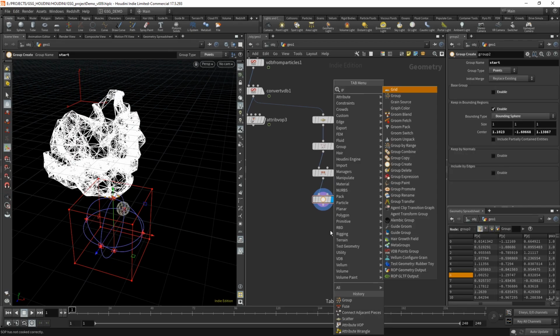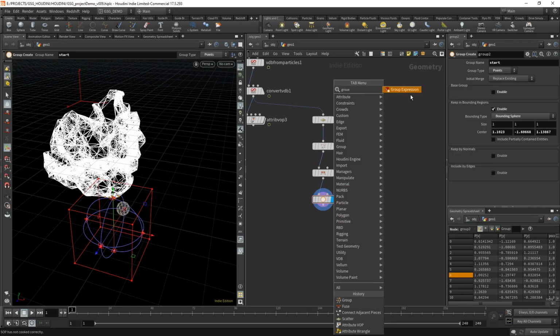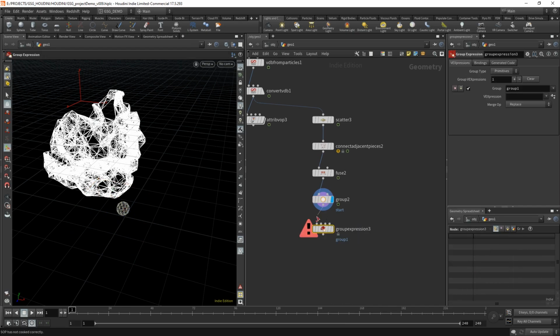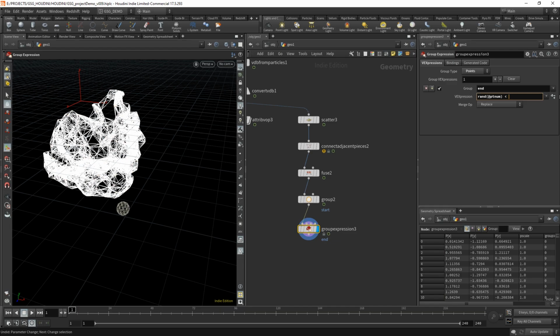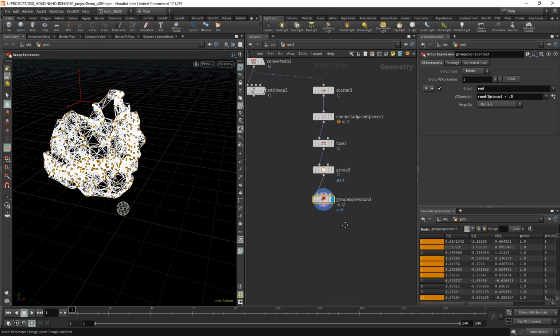And then let's do a group expression for our end group. And we're going to do point group, call this end. And our group expression here is going to be rand at ptnum less than, say, 0.5. Okay. So there's our start and end group.